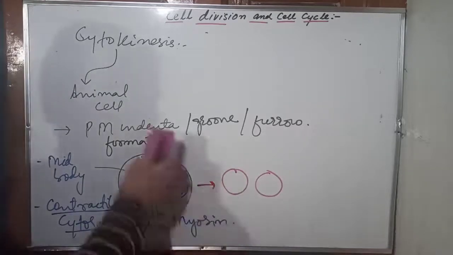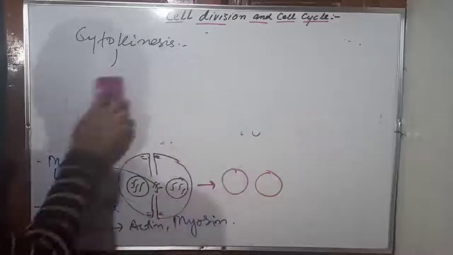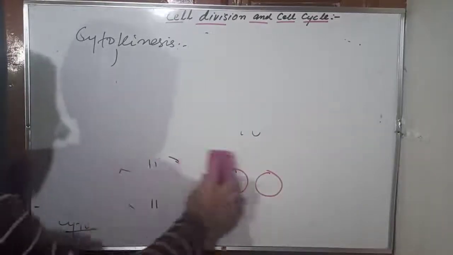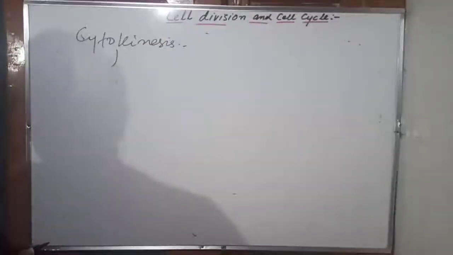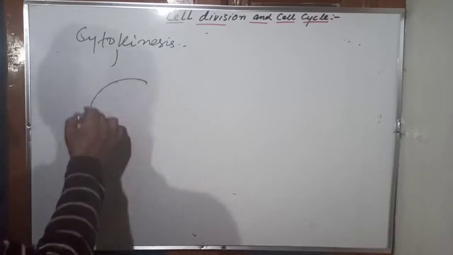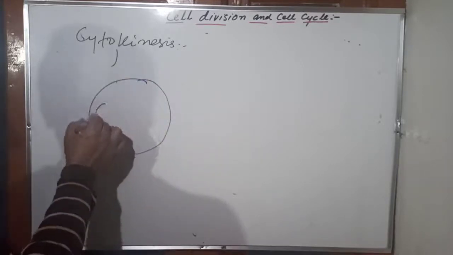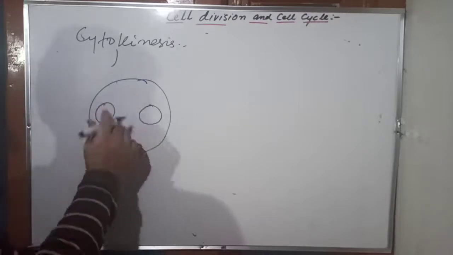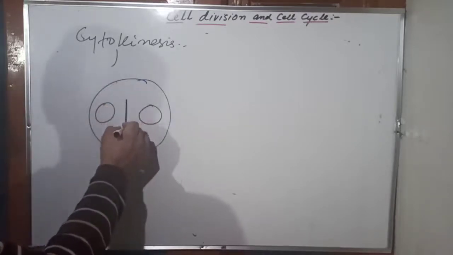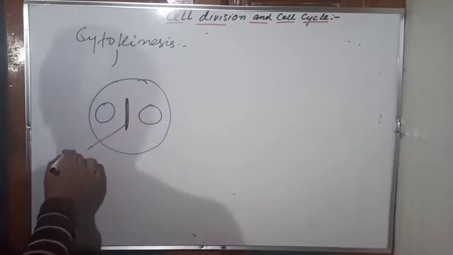Now there is cytokinesis in the plant cell. Cytokinesis in the plant cell occurs not by the furrow or grooving or indentation. It occurs in a different fashion. Here is a plant cell, with a nucleus here and a nucleus here. There is formation of the cell plate.